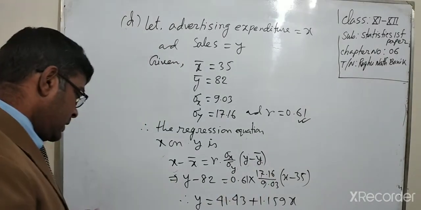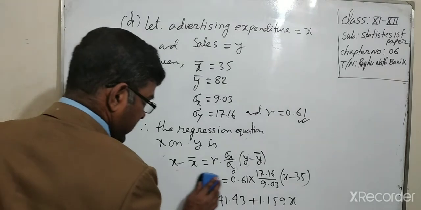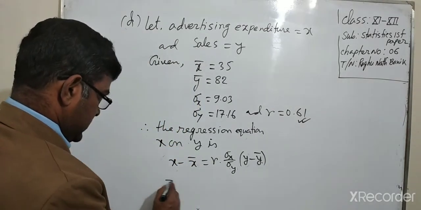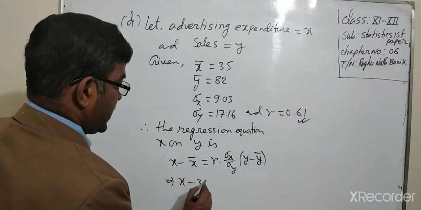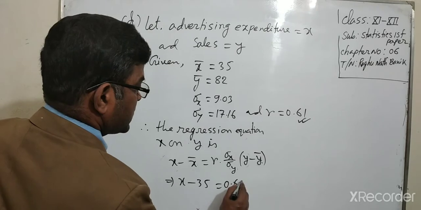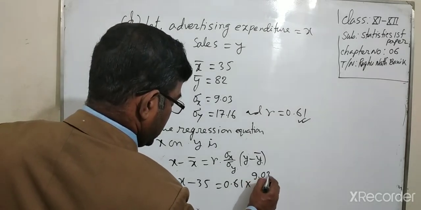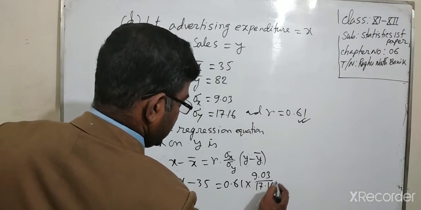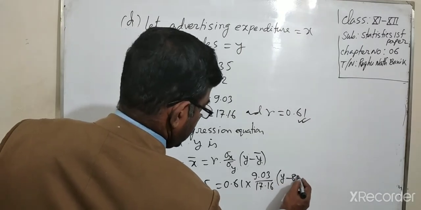Okay, now putting the values: x minus 35 equals 0.61 into 9.03 divided by 17.16 into y minus y bar, that means 82.